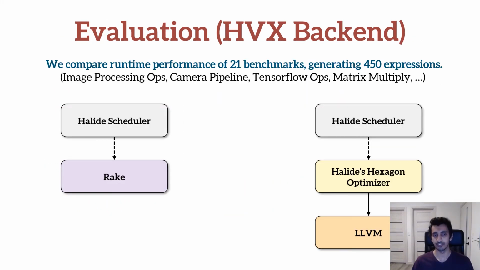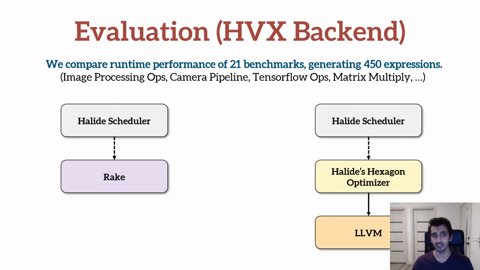To evaluate our instruction selection algorithm, we compare the runtime performance of 21 benchmarks, generating a total of 450 expressions. These benchmarks include common image processing operations such as blurring or edge detection. It includes the Frankencamera pipeline, Halide implementations of various TensorFlow layers, quantized matrix multiplication, among others.